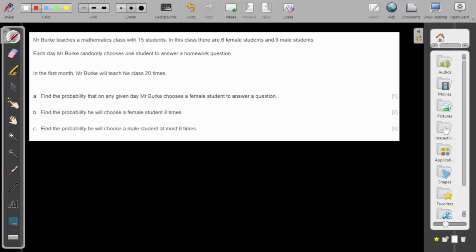Hello, in this problem now we will see the binomial distribution. Now this is an IB exam question, a classical question. Let's see it.